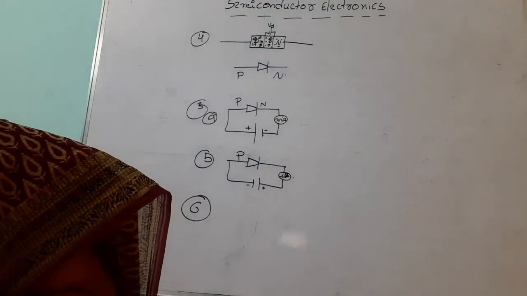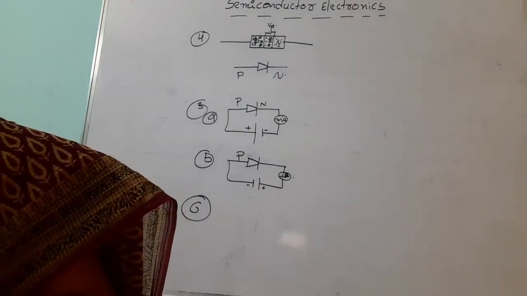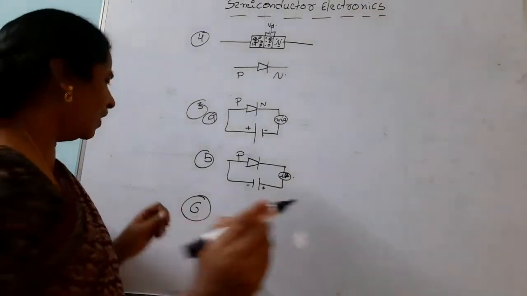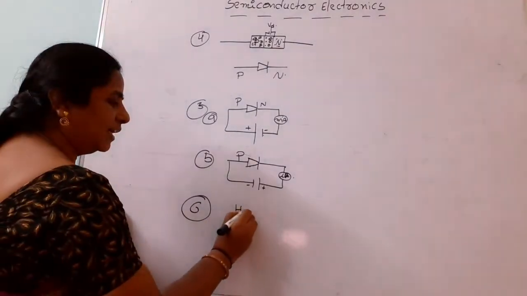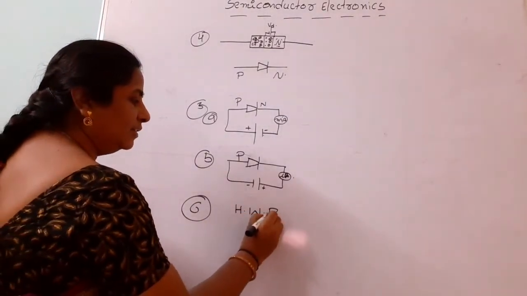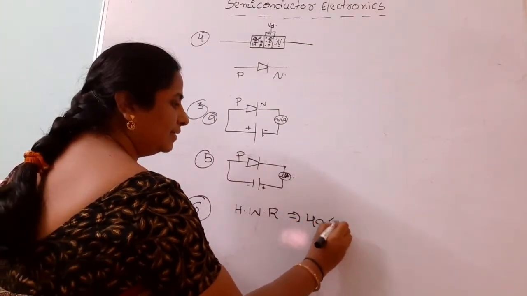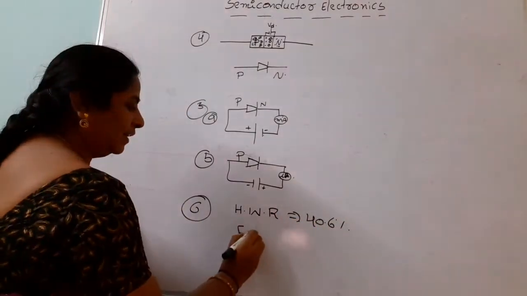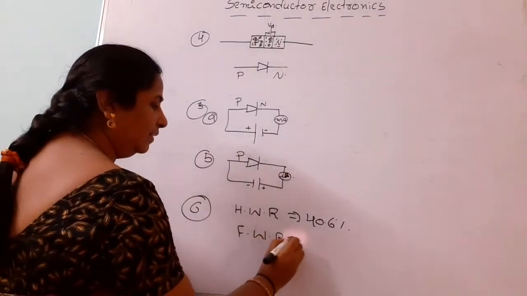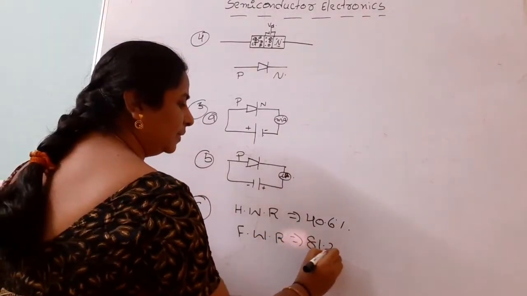But the question is, we have to mention the percentages for both half wave rectifier and full wave rectifier. For the half wave rectifier, you should mention that the percentage is 40.6%, and for the full wave rectifier it is 81.2%.